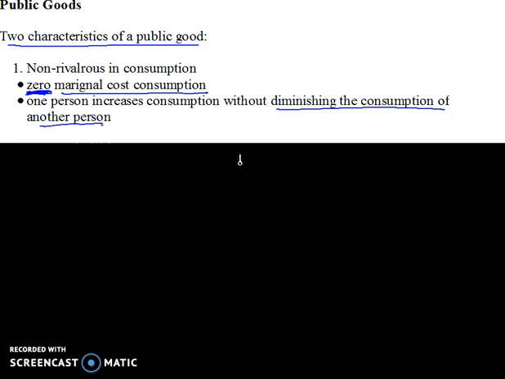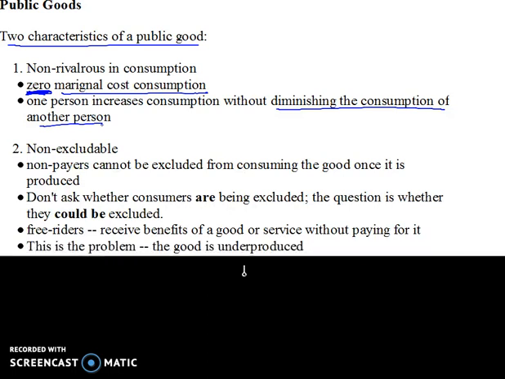And then the second part of the definition of a public good is that the good is non-excludable. Non-payers cannot be excluded from getting the good once it is produced. We're not asking whether or not consumers are currently being excluded. The question is whether they could be excluded. Could we exclude non-payers? If the answer is no, once you produce the good, you can't prevent non-payers from enjoying the good.